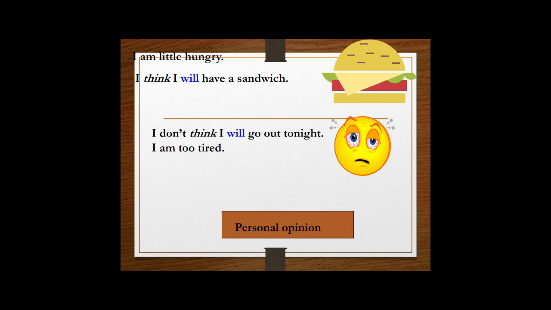Continue with another example. In this case, you express a personal opinion. I am a little hungry. I think I will have a sandwich. In this case, you use this expression. When you use think, normally you use it with will. I don't think I will go out tonight. I'm too tired.